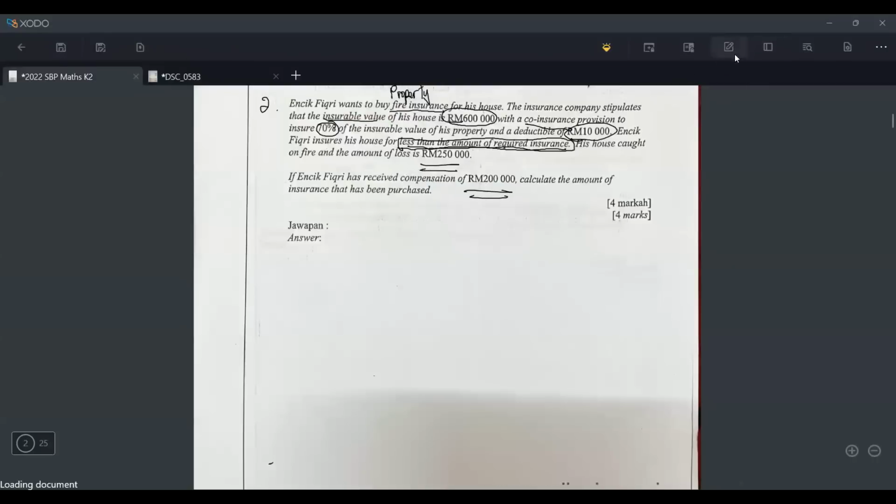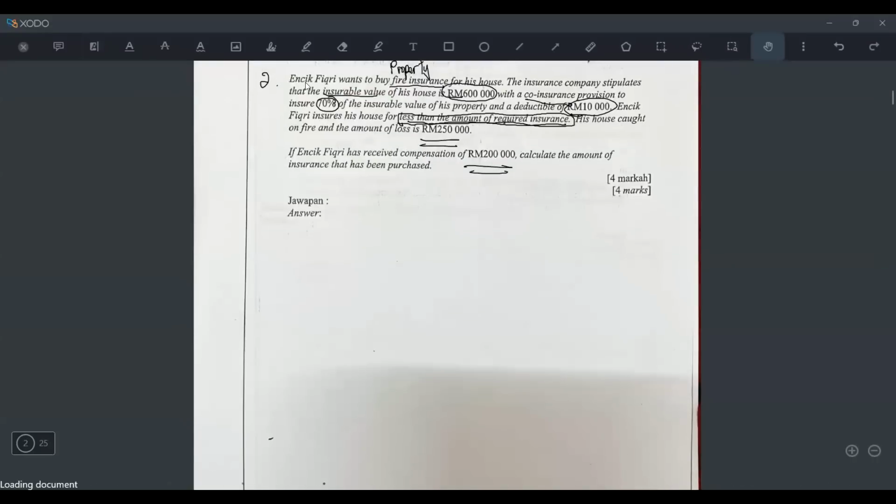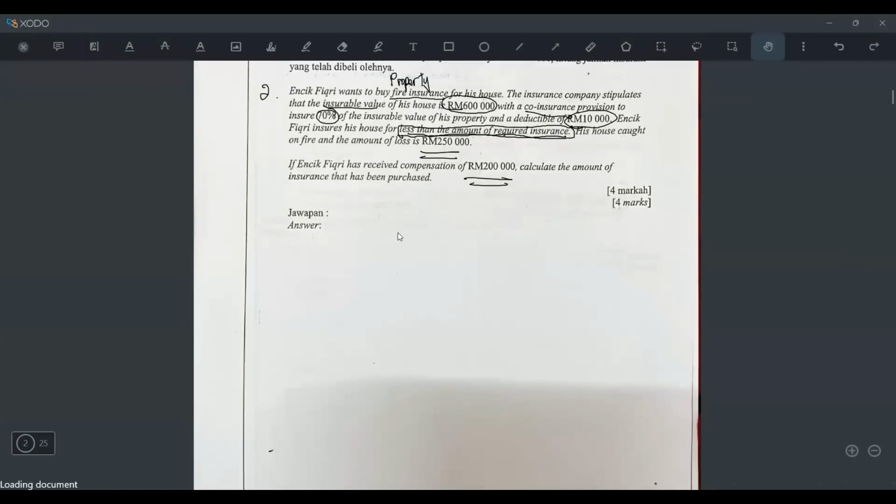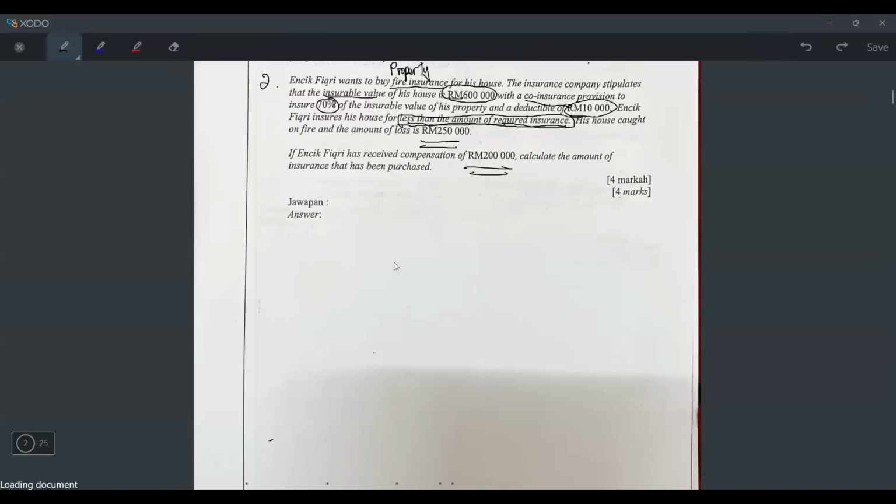Okay, so let's read again from the beginning. Encik Fikri wants to buy property insurance for his house. The insurance company stipulates that the insurable value is 600,000. So the 600,000 is the insurable value. I will times with the co-insurance 70%, which is 0.7, because I want to get the amount of required insurance, or in Bahasa Melayu, jumlah yang harus dibeli.